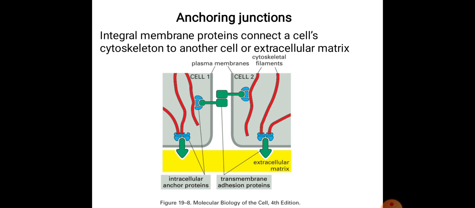In this figure you can see how the cytoskeletal filaments are connecting and producing these anchoring junctions. Here you can see the intracellular anchor proteins, which connect with the transmembrane adhesion proteins. These transmembrane proteins make the connection with the intracellular anchor proteins, and they are responsible for the transportation of information or solute from one cell to another cell.